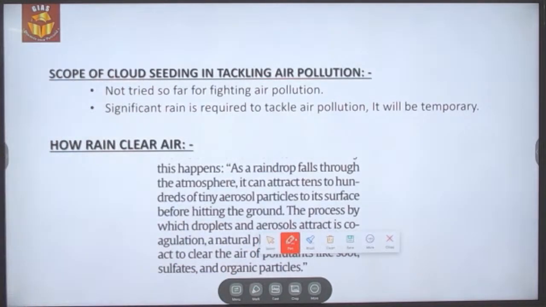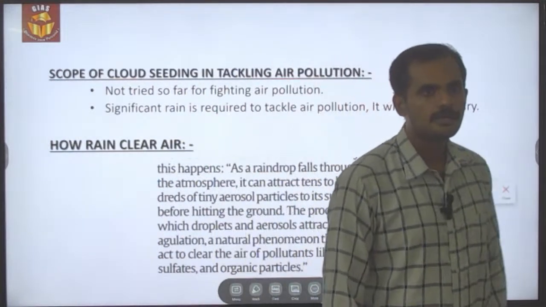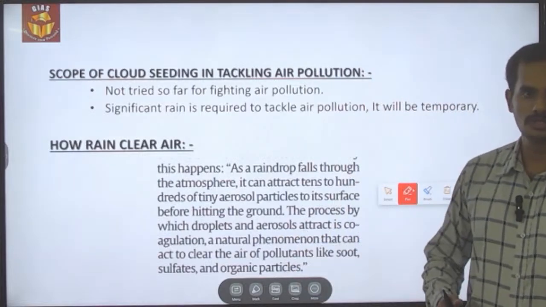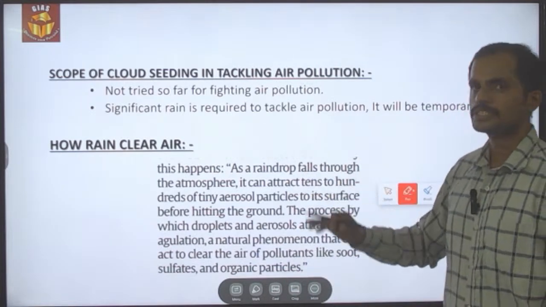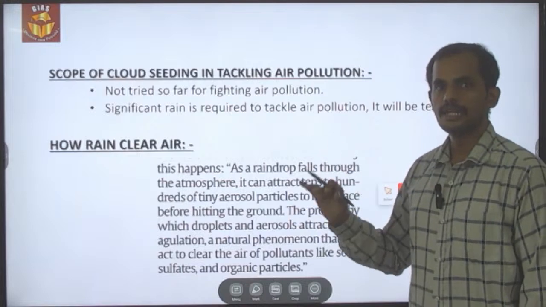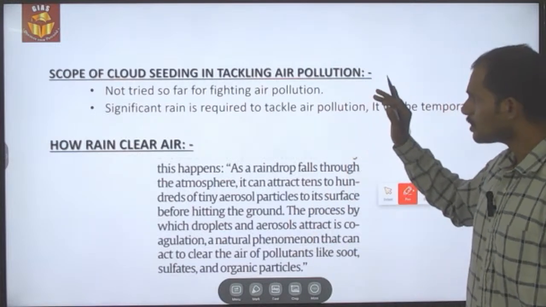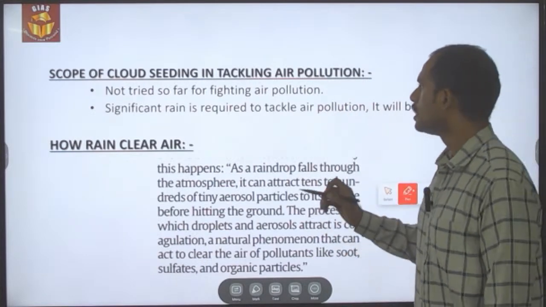So what is the scope of cloud seeding in tackling air pollution? Previously, cloud seeding that was tried in India was to bring rainfall whenever there was a drought-like situation, so that the technique acted as a silver lining for agricultural production. But this is the first time it is going to be implemented for clearing the dust prevailing in Delhi because of the slow air movement and also because of the farm fires happening around the NCR regions.